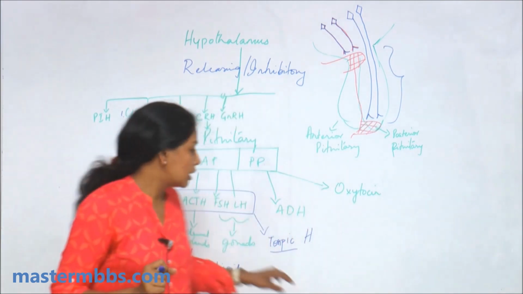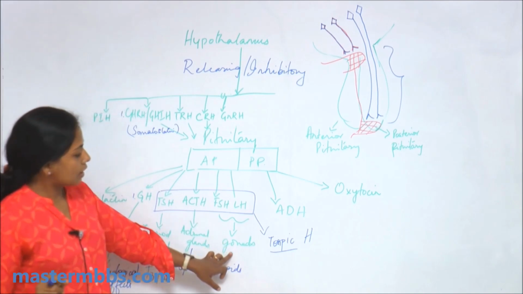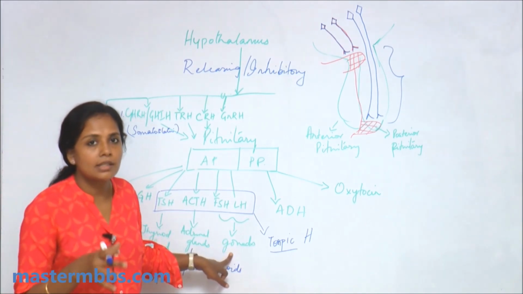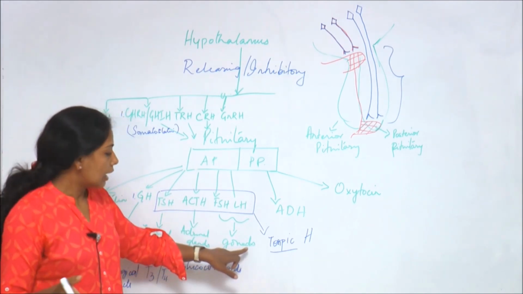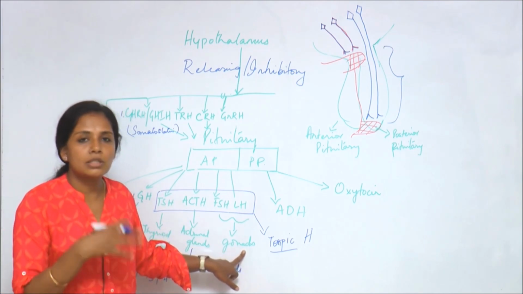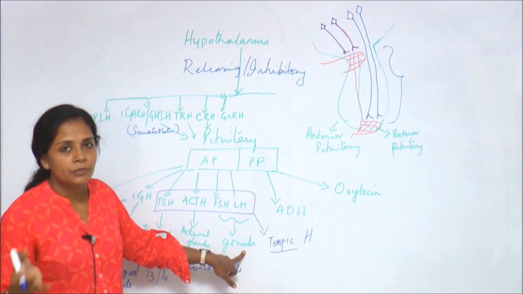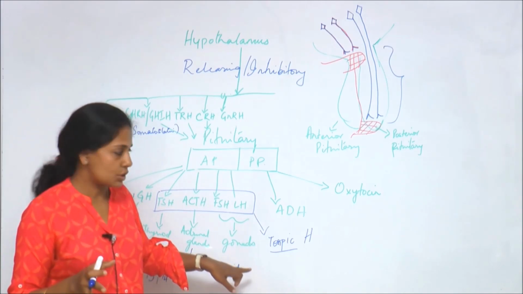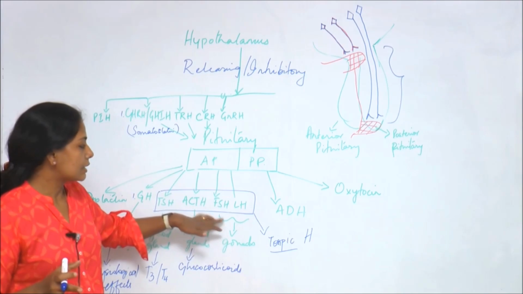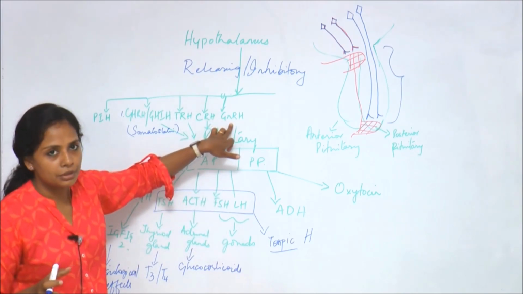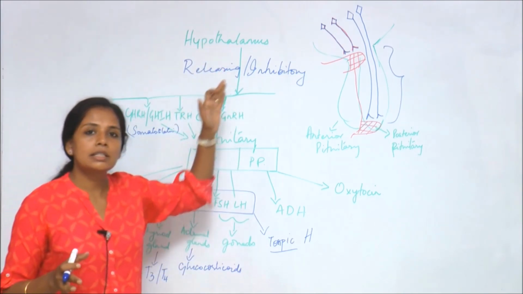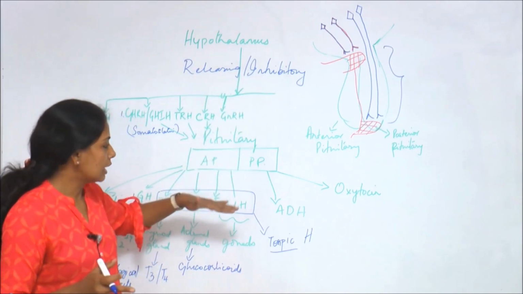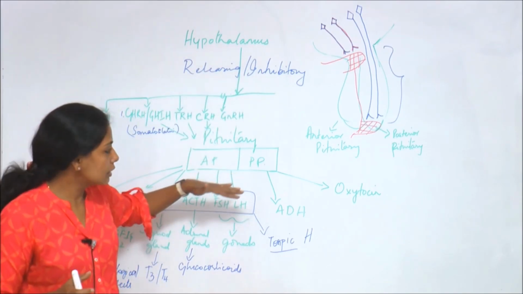The follicle stimulating hormone as well as the luteinizing hormone act on the gonads. The gonads are the testis and the ovary, and they cause the release of ovarian hormones as well as testicular hormones. Ovarian hormones like estrogen and progesterone, and testicular hormone mainly testosterone. So this is the axis for the gonadotrophin release. Each one individually is a hypothalamo-hypophyseal axis, and it plays a very important role in regulation.